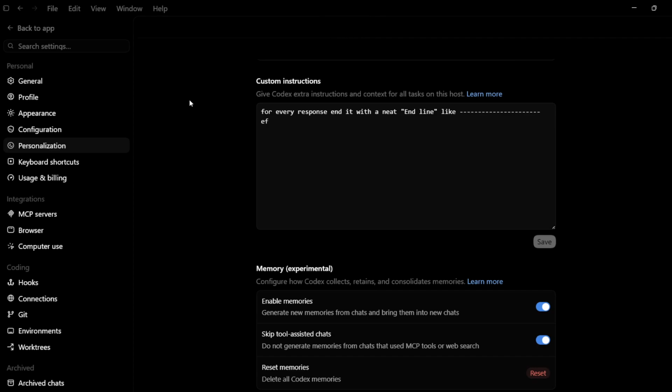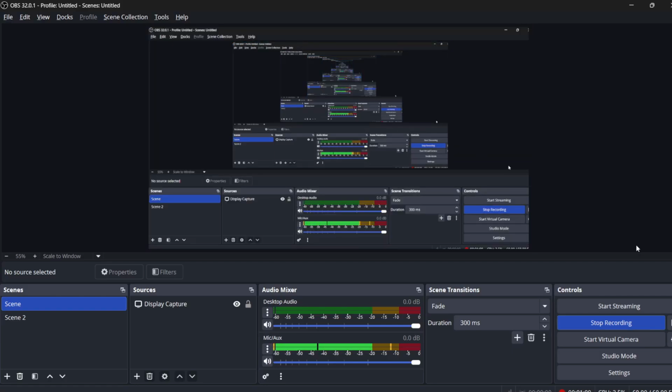So using this, your Codex memory has been successfully deleted. So that was all for this tutorial.